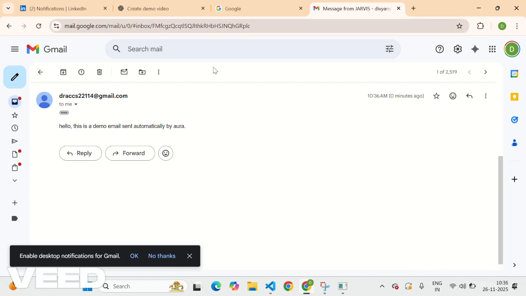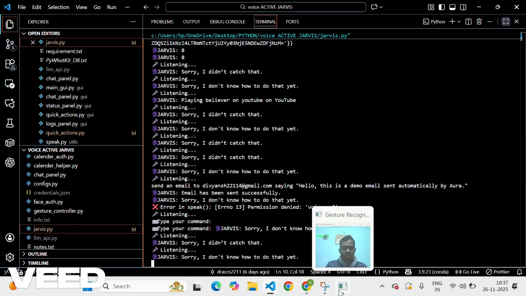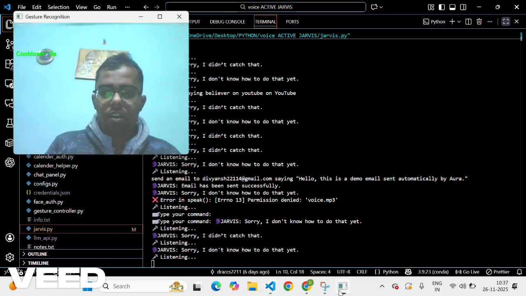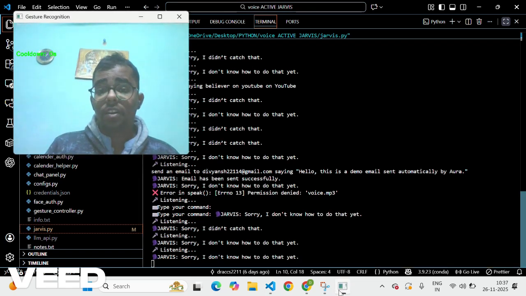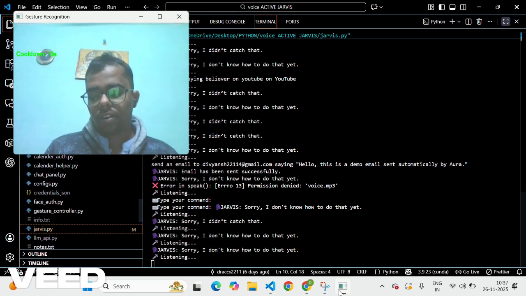Now I will go back to Aura and show you how it takes the gesture commands. For gesture commands, I have made a system where using the left hand you can increase or decrease the volume and brightness of the computer. That is the system settings of the computer.